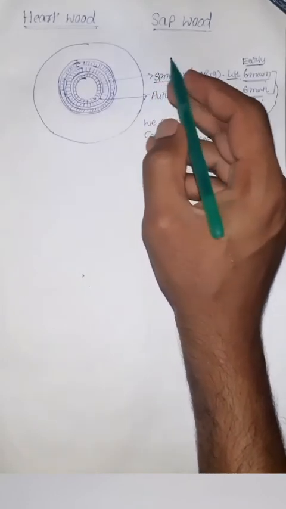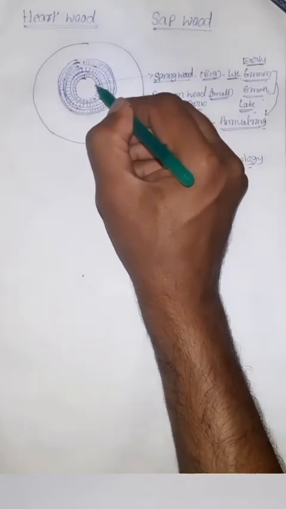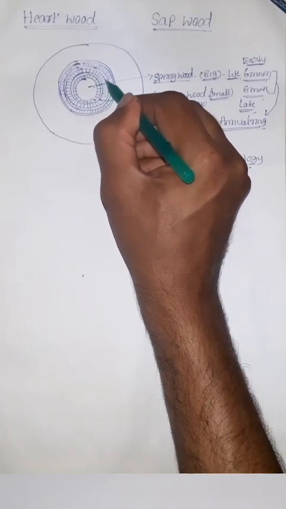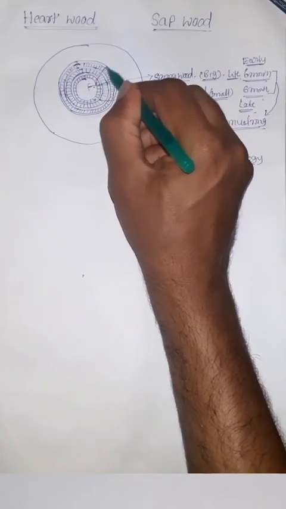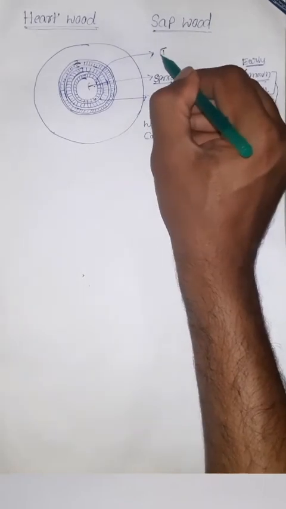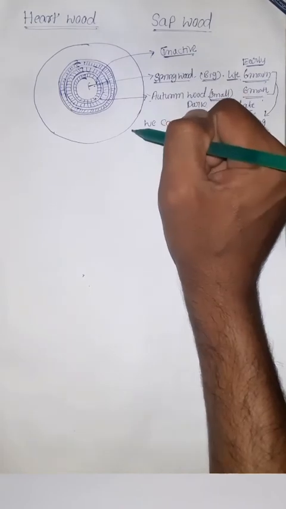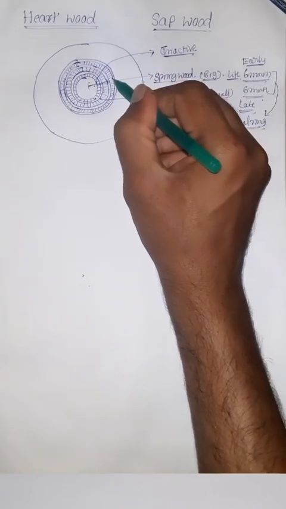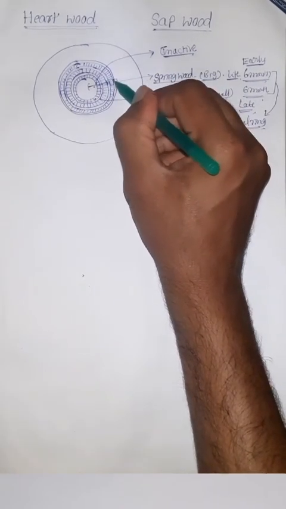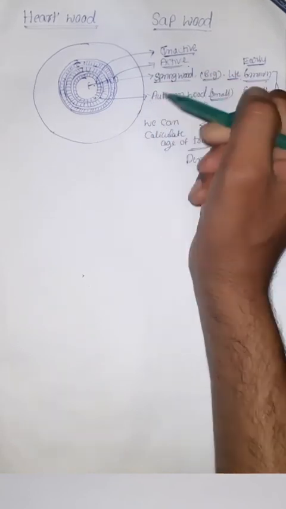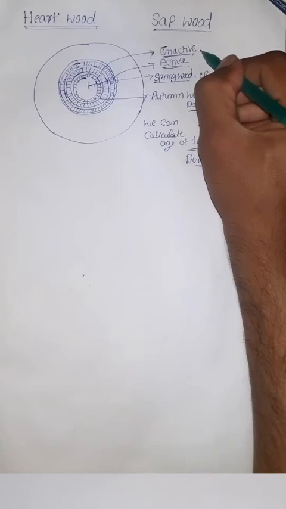And finally, whenever multiple annual rings are formed towards the inside, a few layers become non-functional or inactive due to the deposition of different substances. But the outer layers of the annual rings are functional.